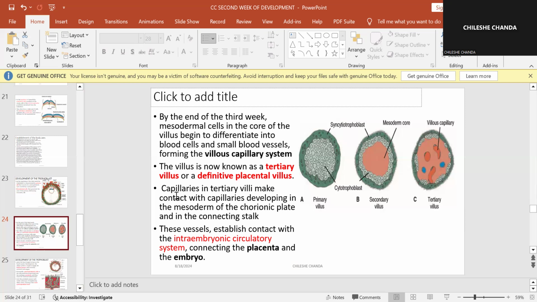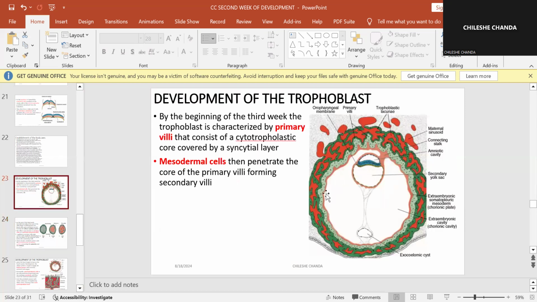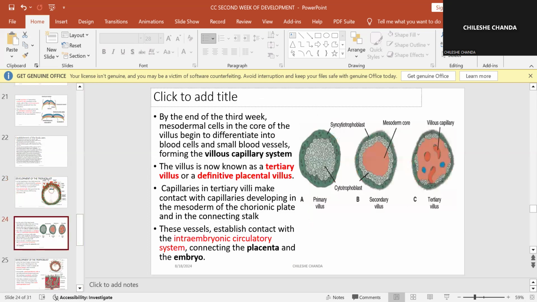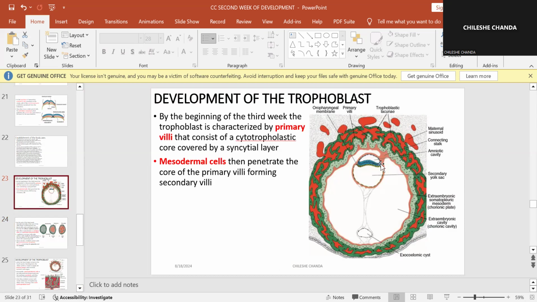Okay? Now, capillaries in the tertiary villi will make contact with the capillaries developing in the mesoderm of the chorionic plate. Remember the chorionic plate being this extraembryonic mesoderm that lines the syncytial trophoblast. So there are capillaries developing in the tertiary villi, and they'll start making contact with the capillaries that will form in the extraembryonic mesoderm, as well as in the connecting stalk.